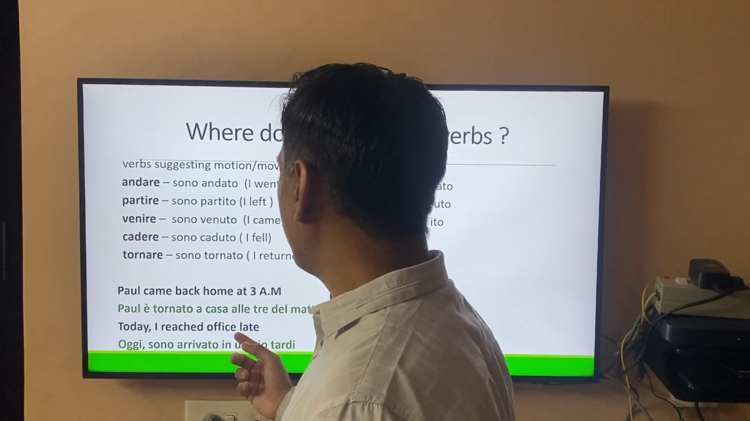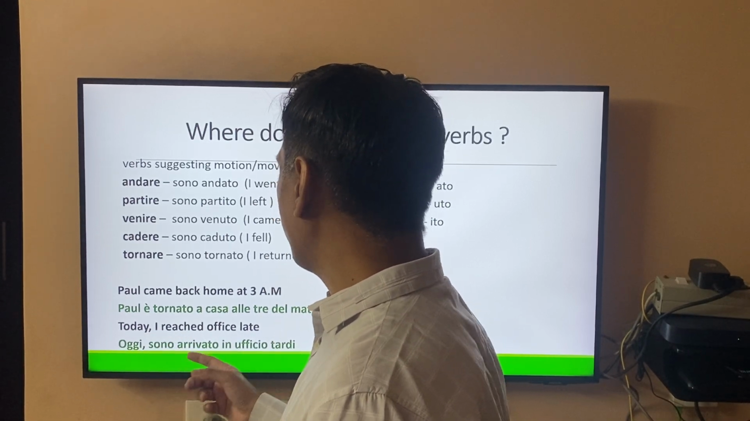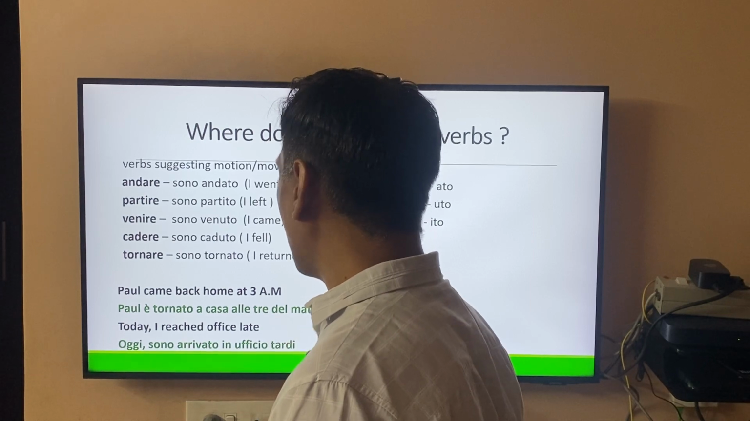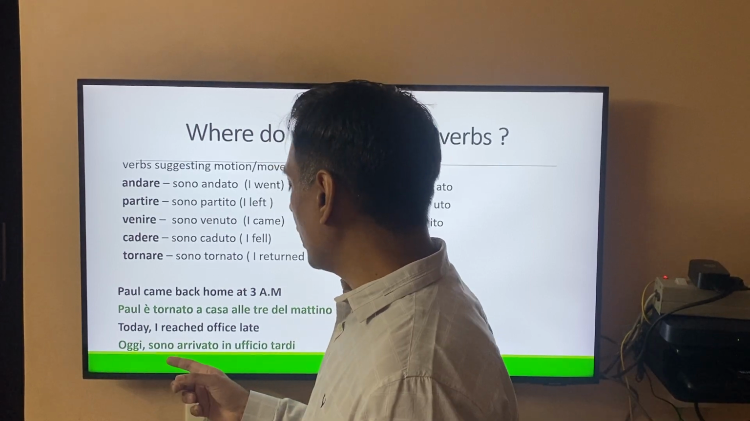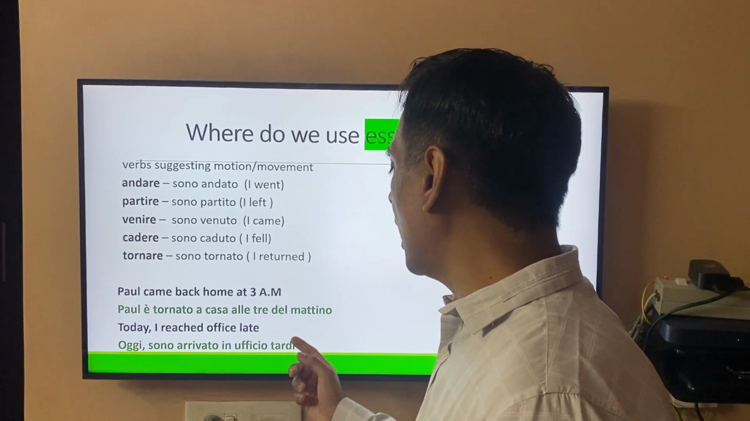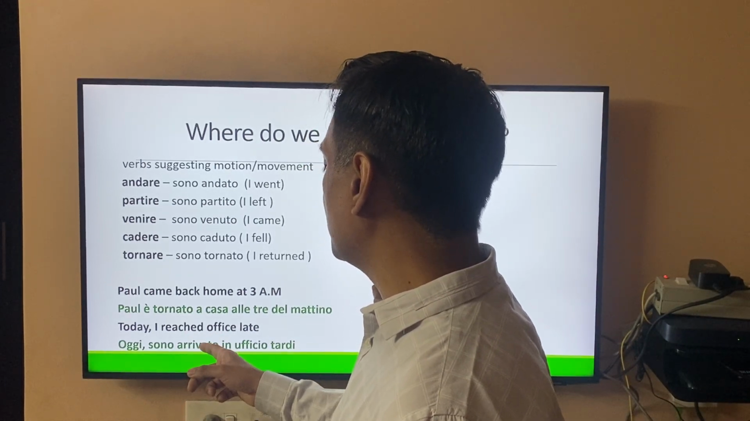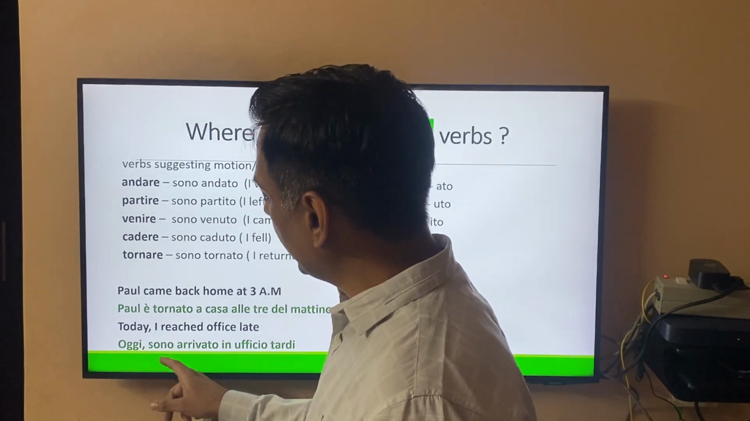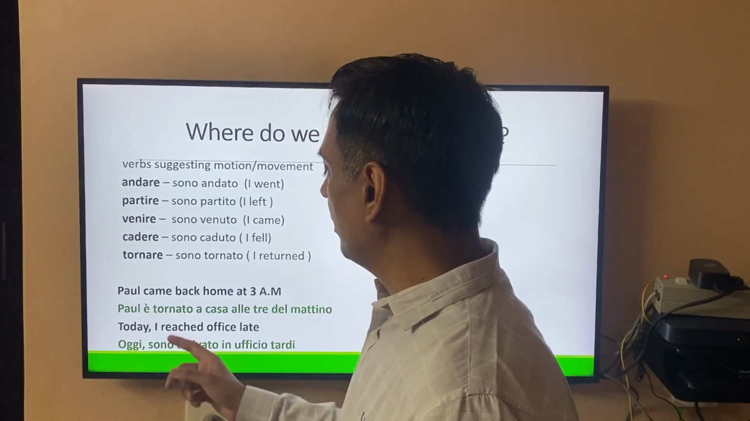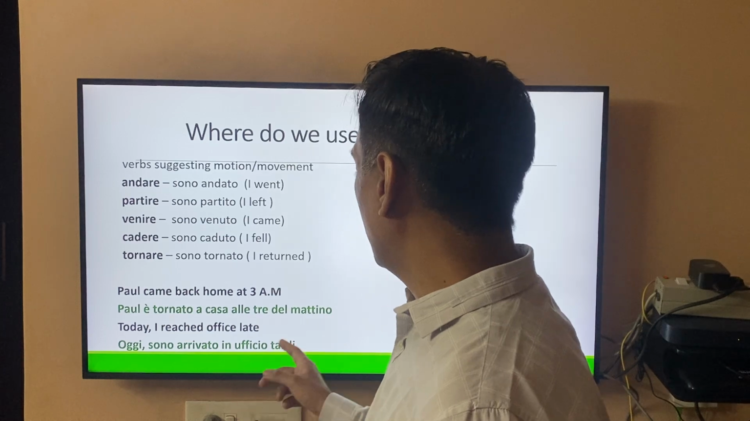Today I reached office late. Oggi sono arrivato in ufficio tardi. So arrivato, since it's an are verb, changes to ato, and it takes essere because it suggests movement, and tardi means late.